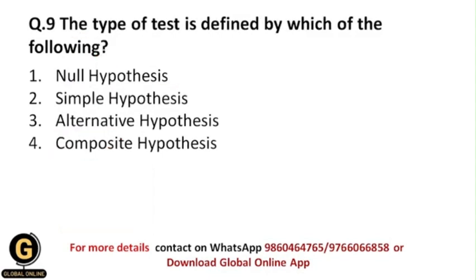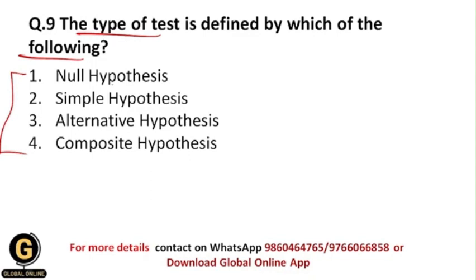The type of test is defined by which of the following? So from which of the following hypothesis types is the type of test defined? Type of test means what kind of test you are going to do in your whole research process is defined, and as well what kind of variables there will be, what kind of relationship between the variables there will be, we are going to define.